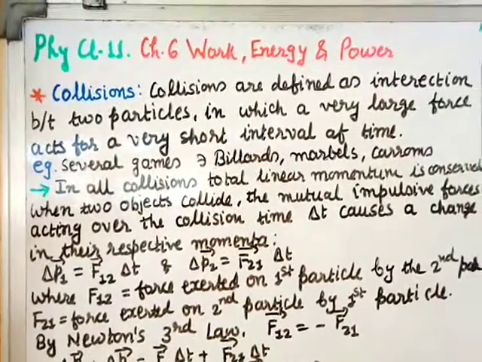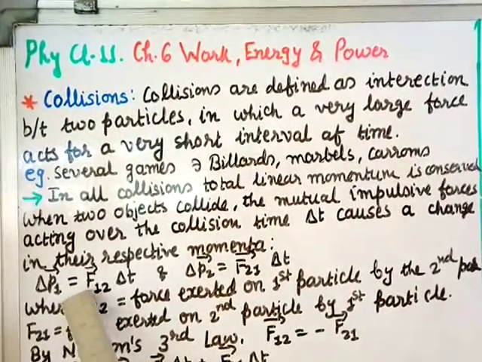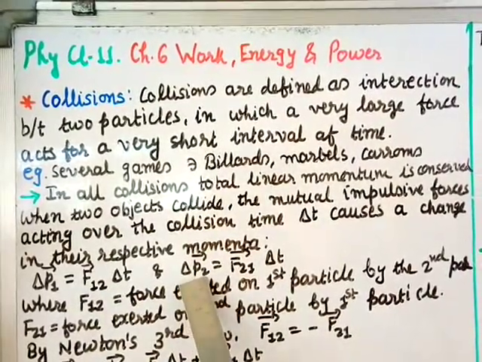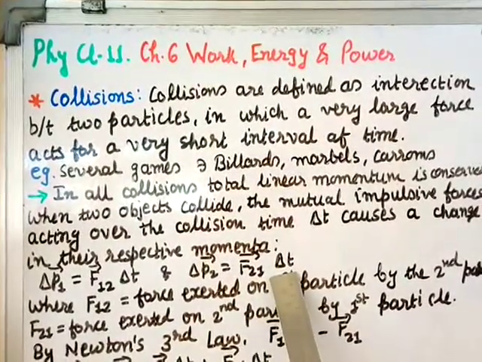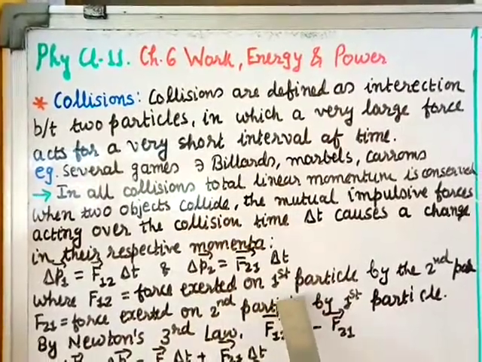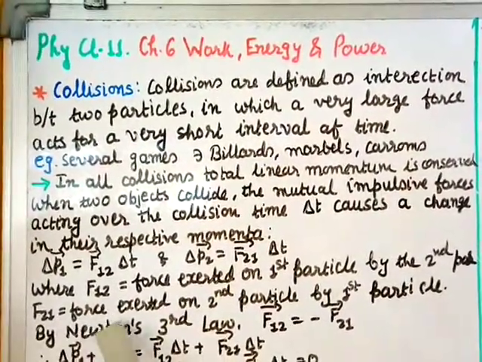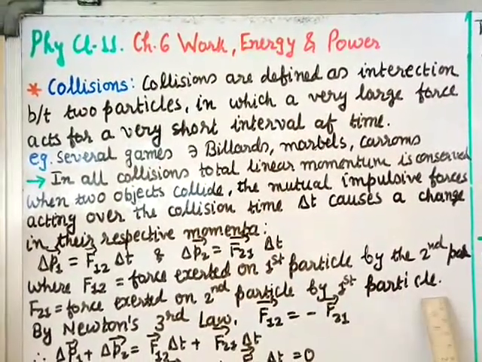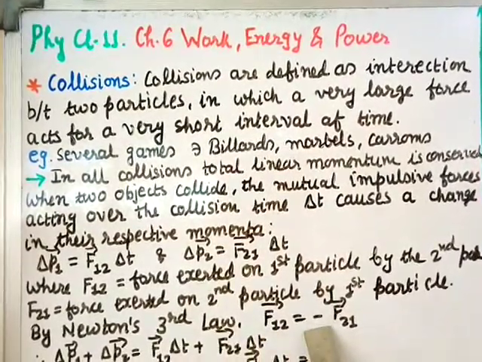Suppose for particle 1 we can say the change in momentum delta p1 equals F12 delta t, and the change in momentum of particle 2, delta p2, equals F21 into delta t, where F12 is the force exerted on the first particle by the second particle, and F21 is the force exerted on the second particle by the first particle. Now by Newton's third law, F12 is equal to minus F21.